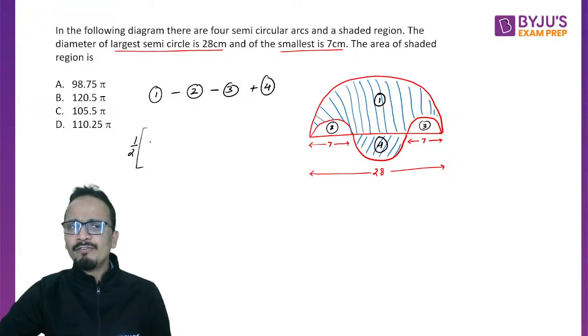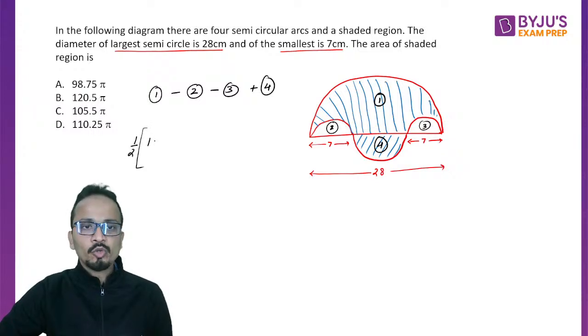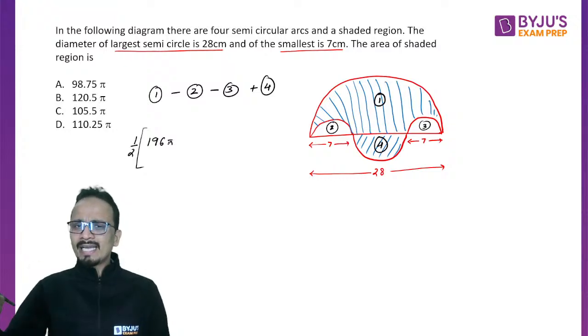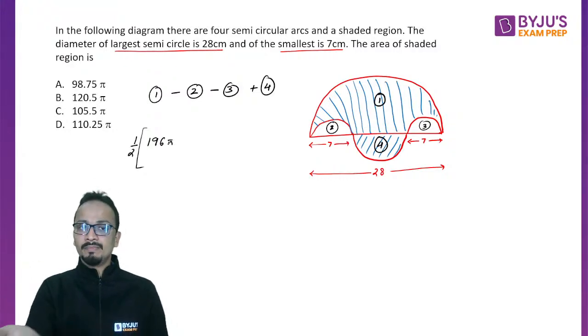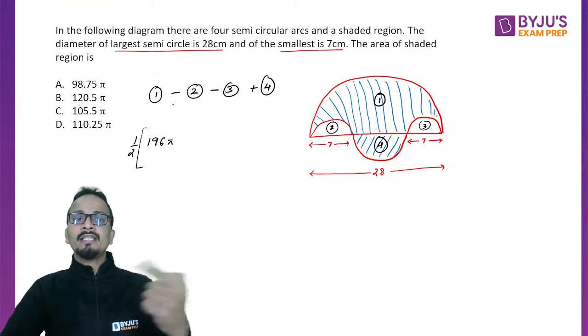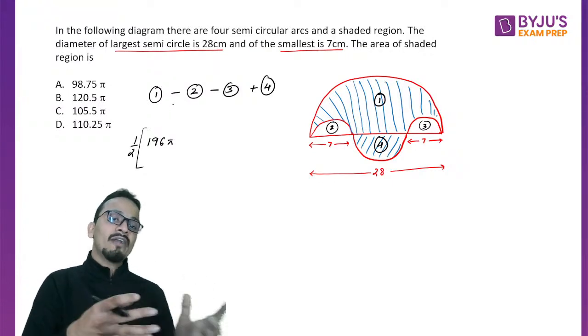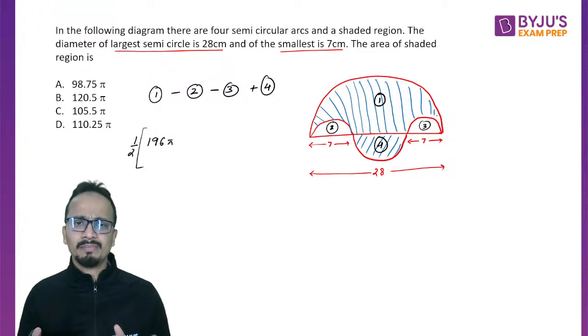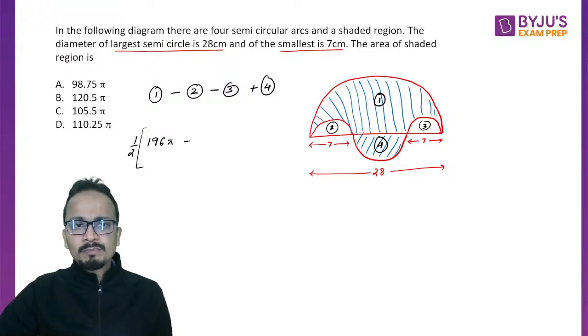So pi times 14 square, which is 196 pi. I'm not writing the entire expression, I'm just saving some time. If you write pi 14 square and then solve it in the next expression and write 196, it will take some time. Now subtract the area of these two.